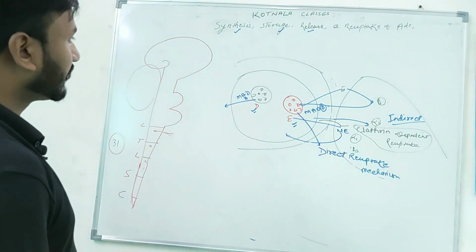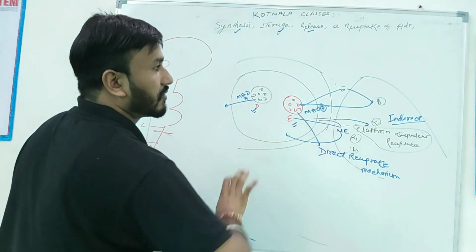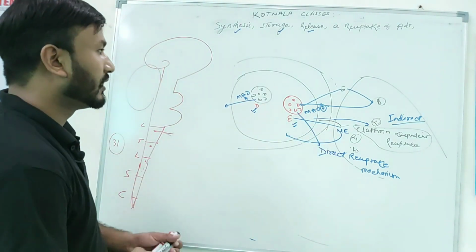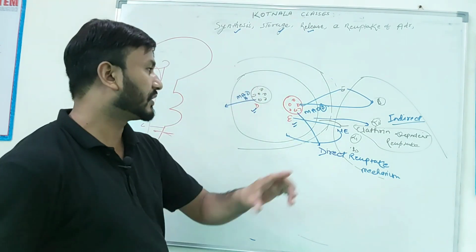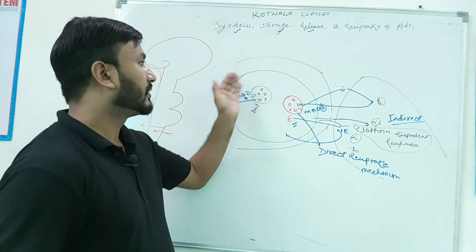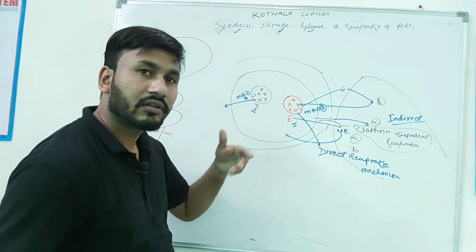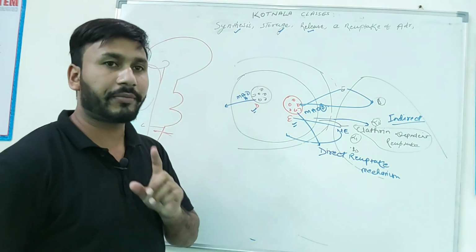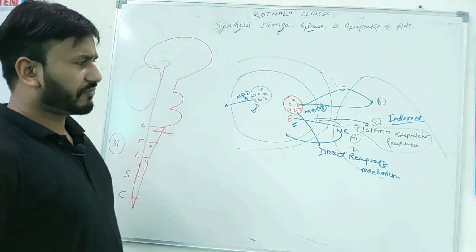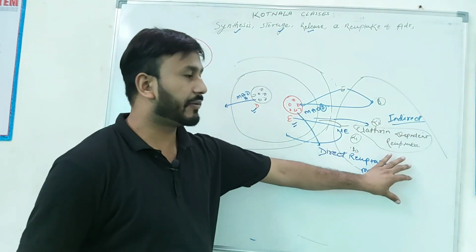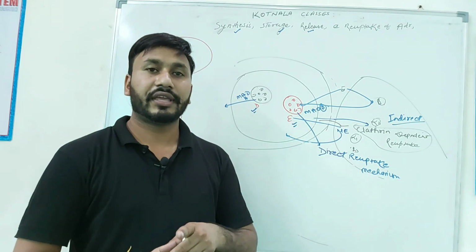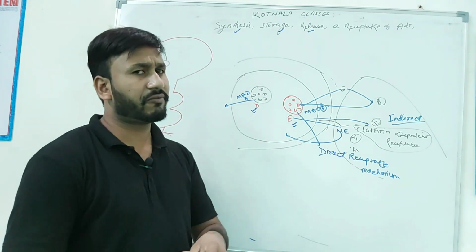Okay, this is the reuptake mechanism of epinephrine and adrenaline. Listen, if you talk about epinephrine, this neuron is adrenergic. If you talk about dopamine, this neuron is dopaminergic. Okay, listen, very important thing. You should know the enemies of epinephrine and dopamine, which is very important.